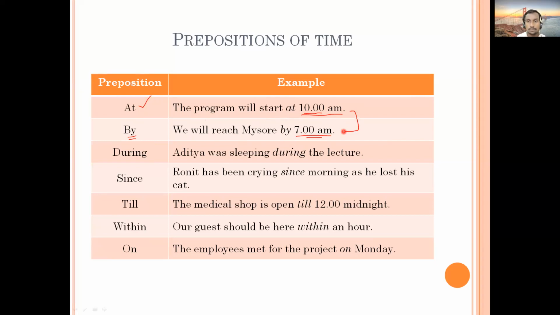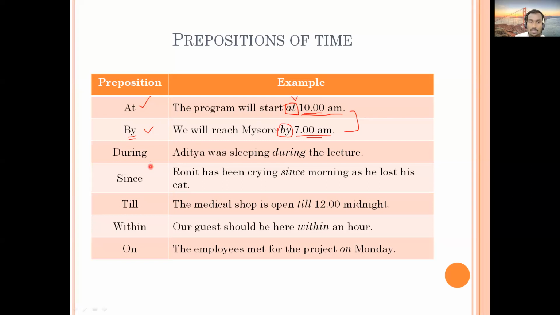Till 7 a.m. and exactly at 10 a.m. Yes. So here when it is at 10 a.m., you're getting the sharp time. So you're getting the exact time, that is 10. But in case of by 7 a.m., it does not mean exactly 7, it is approximately 7. Maybe you can reach less than 7 a.m. or before 7 a.m., or maybe it can extend beyond 7 also. It can be 7:15, 7:30, or more than 7 a.m. So the word by indicates uncertainty, it is not exact or sharp. If you are just referring to sharp timing, it can be at.